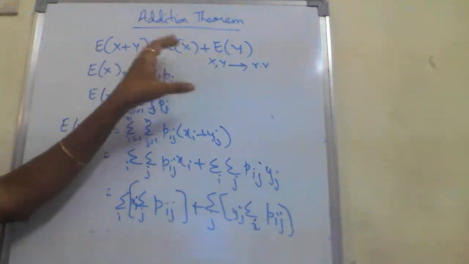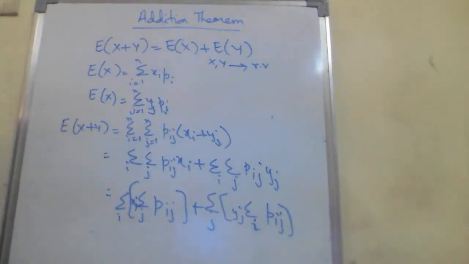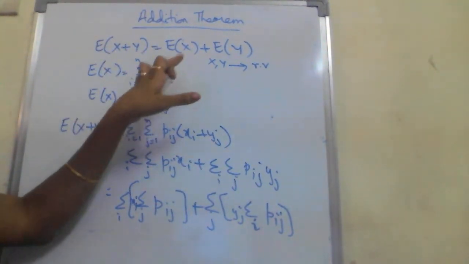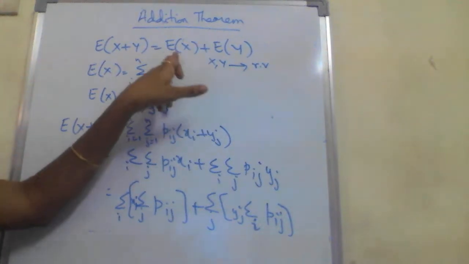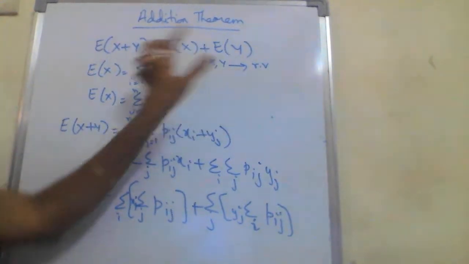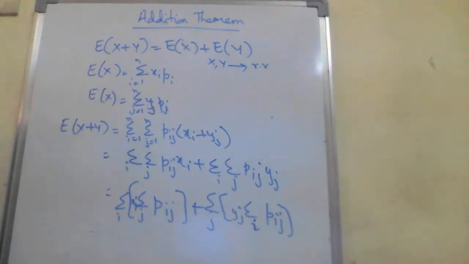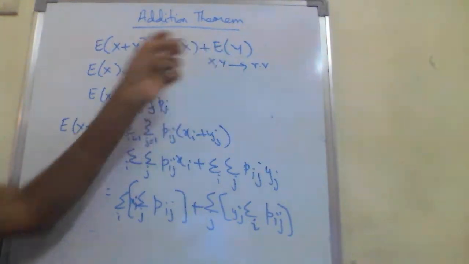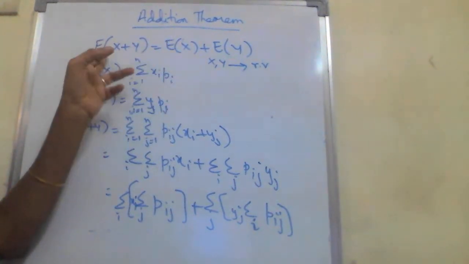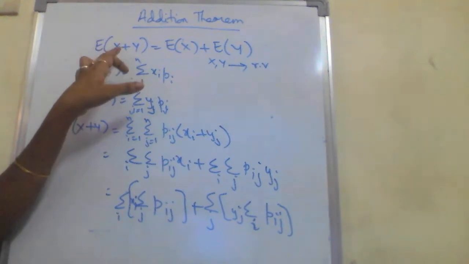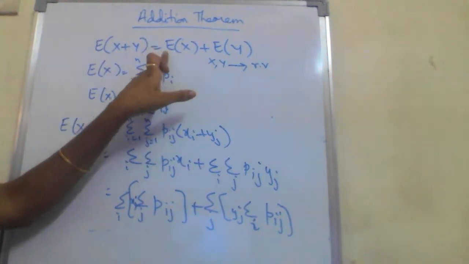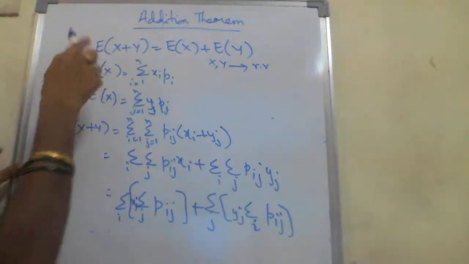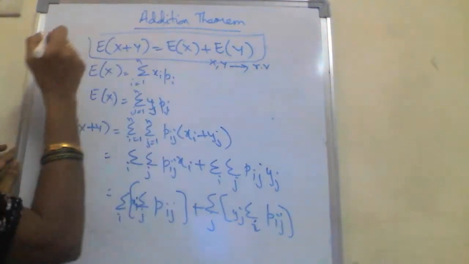The theorem states that the mathematical expectation of the sum of random variables is equal to the sum of their expectations, provided the expectations exist. Symbolically you represent it this way. This is the theorem statement.